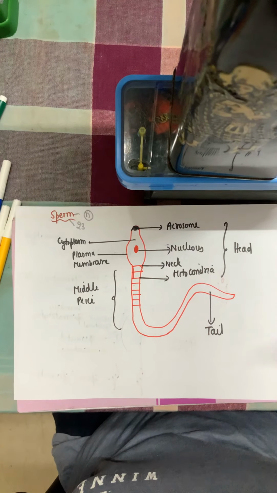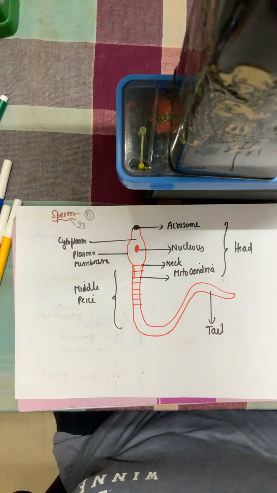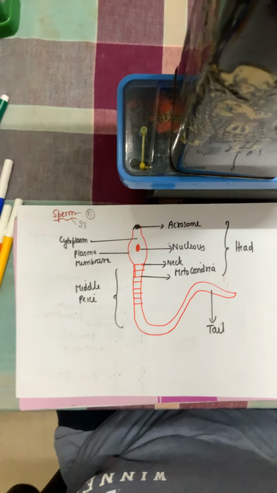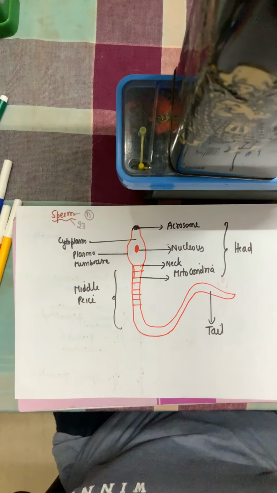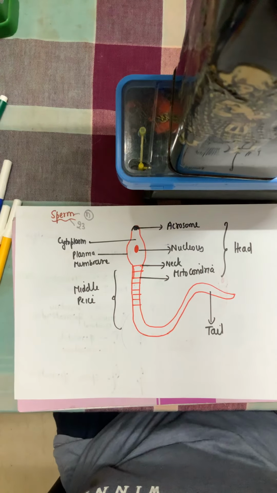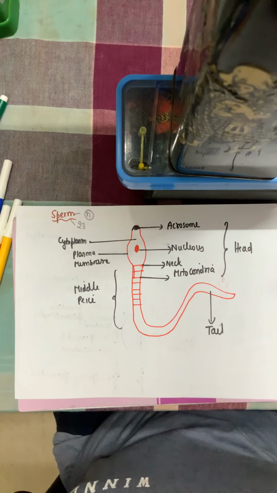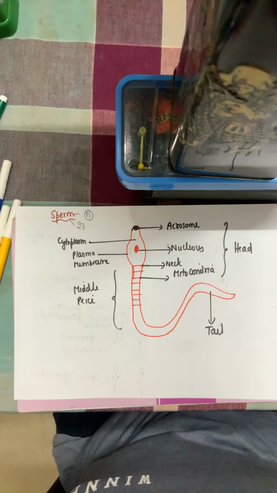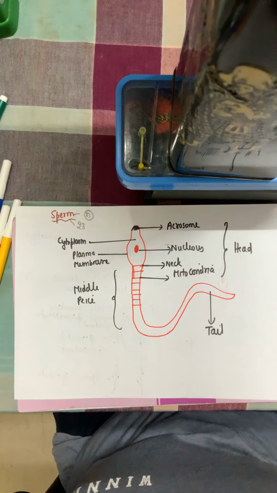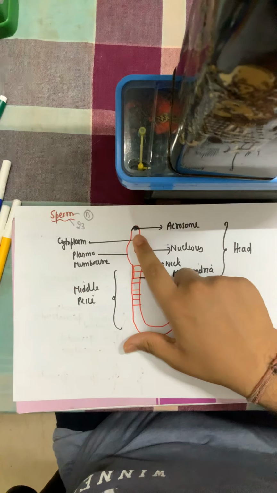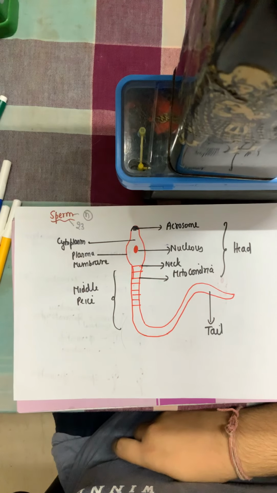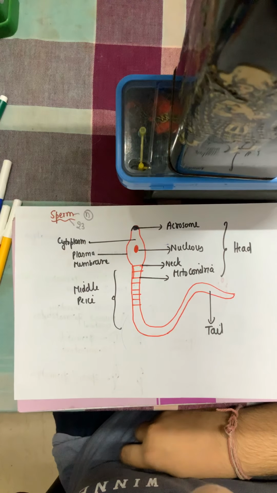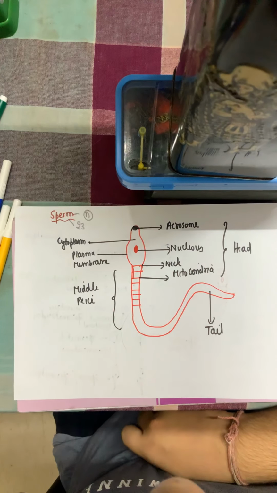When the sperm fuses with the egg, the female gamete, in fertilization, the egg is covered by very highly strong membranes which are called zona pellucida membranes. And to break these membranes and get fertilized with the nucleus of the egg, the sperm has to break the membrane. For that, the acrosome is there, which will break the membrane of the zona pellucida of the egg and will allow the sperm to enter it. I hope it is clear.